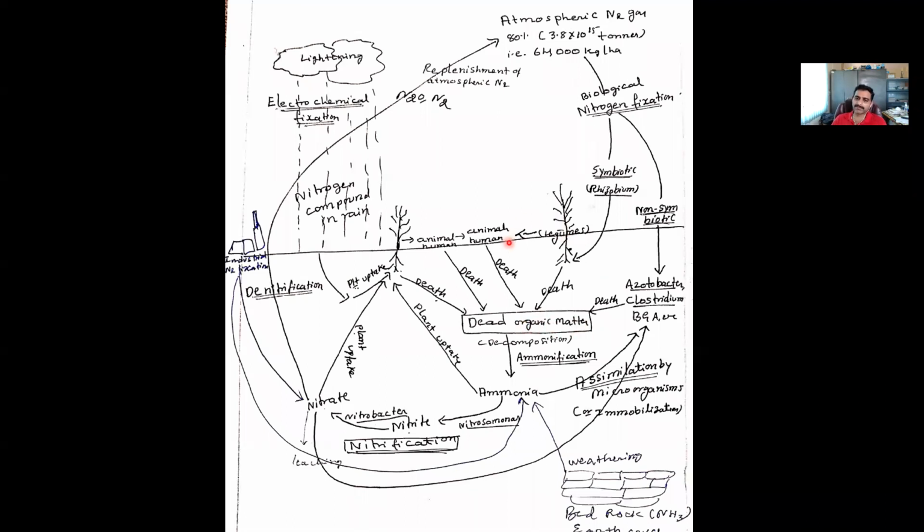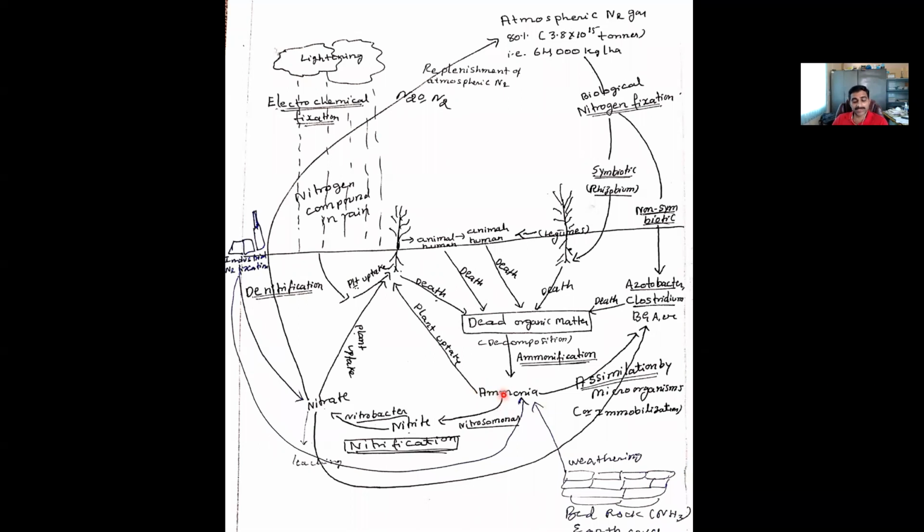Even the plants and animals, the plants which take up the nitrogen, and the animals which get food from the plants, will also die. So the death of all these organisms will add dead organic matter or soil organic matter into the soil. Okay. So this dead organic matter, during the process of decomposition, which is carried out by microorganisms, through the process of ammonification, that is mineralization, there will be a formation of ammonia.